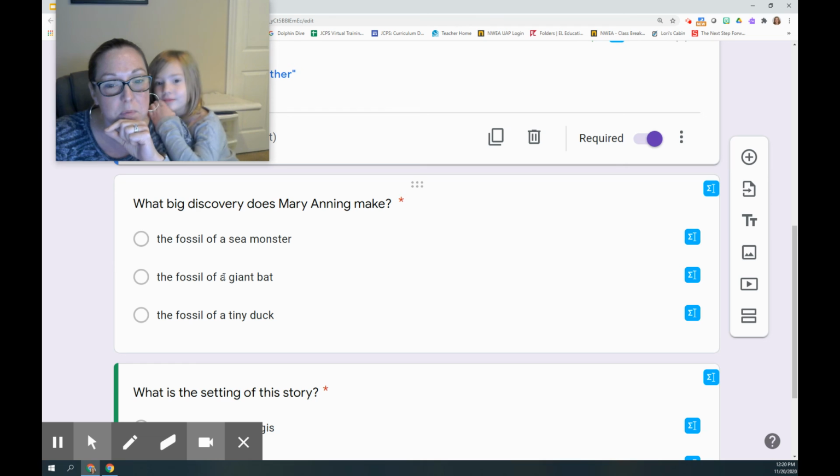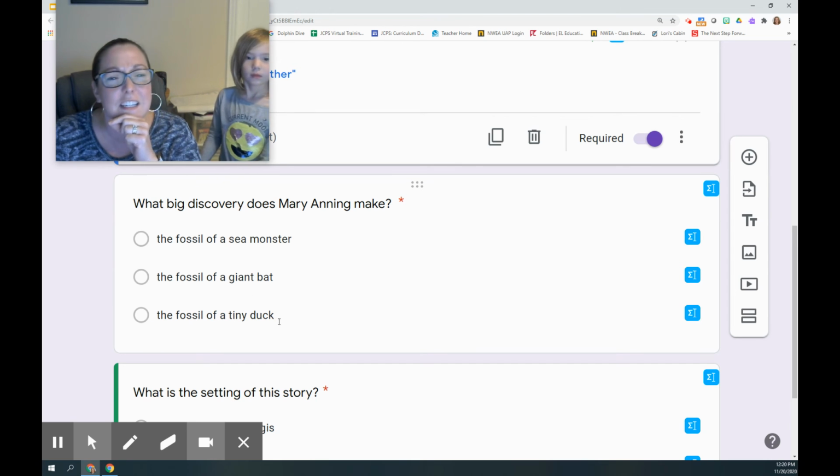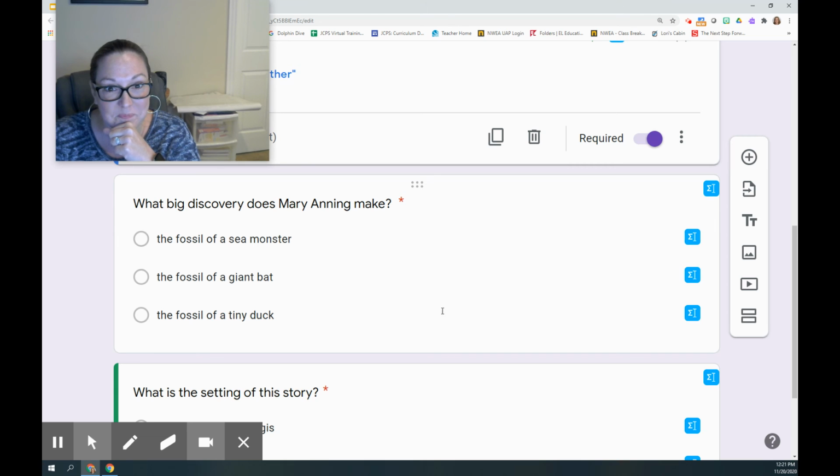But I'm not using paper, so I'm just going to tell myself this is not the right answer, because that did not happen in the story. The fossil of a tiny duck. No, that didn't happen in the story. So now I can eliminate these two choices, because they're definitely not right. And then that leaves me with only one choice that's right.